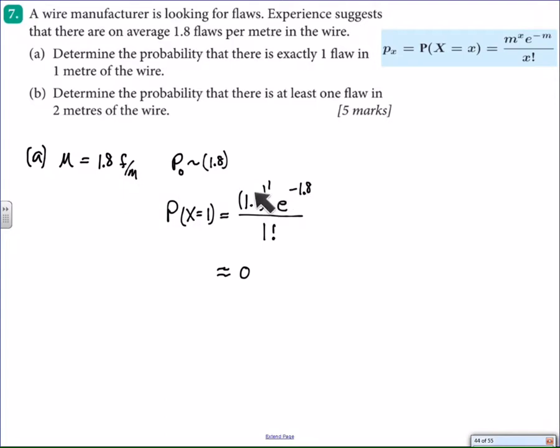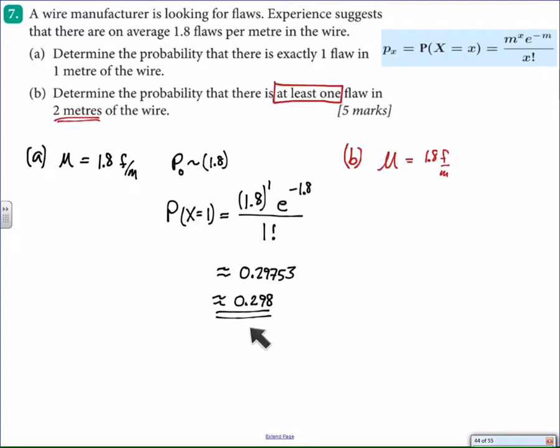Remember the proof of this we talked about in class. This turns out to be, to 3 sig figs, 0.298. So there's about a 30% chance that this guy's going to find a flaw in 1 meter of wire. Which makes sense because they find a flaw in 1.8 meters of wire, so 1 meter could be clean, but it could have some sort of flaw in it somewhere.